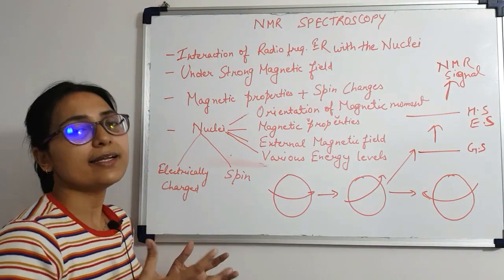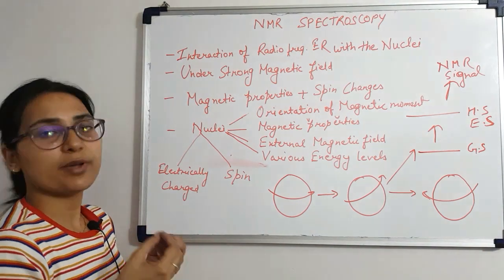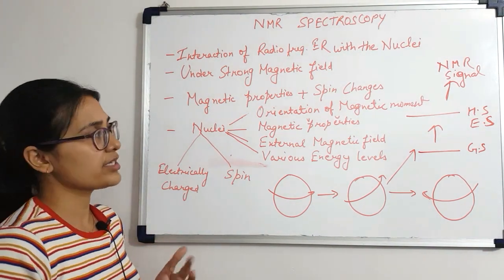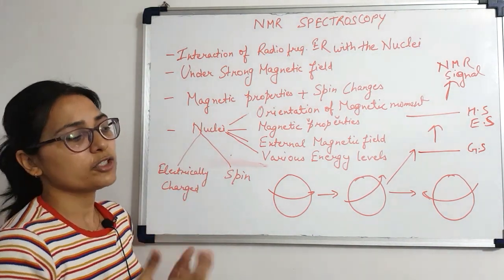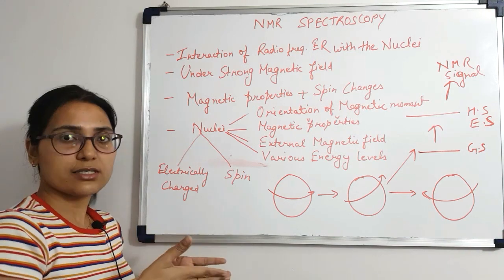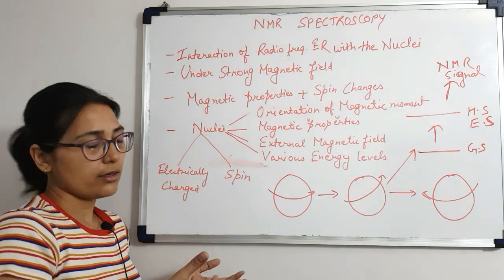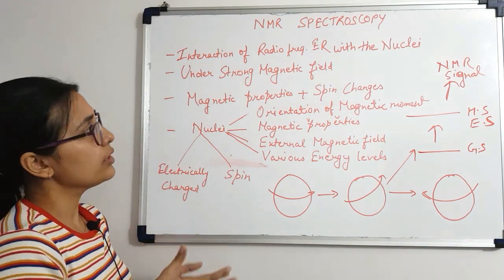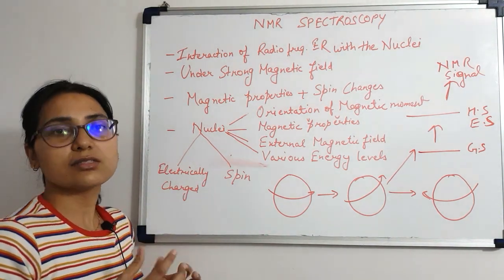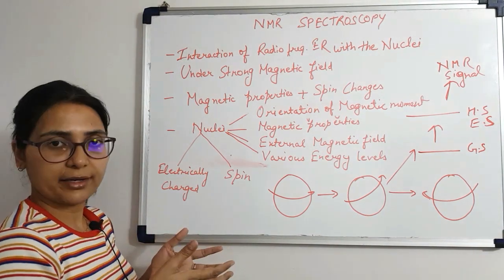Now any kind of technique which is based on nuclear magnetic resonance, for example NMR spectroscopy, which can be high resolution liquid state or solid state NMR spectroscopy, or MRI, which is magnetic resonance imaging, is based on the same principle of nuclear magnetic resonance.